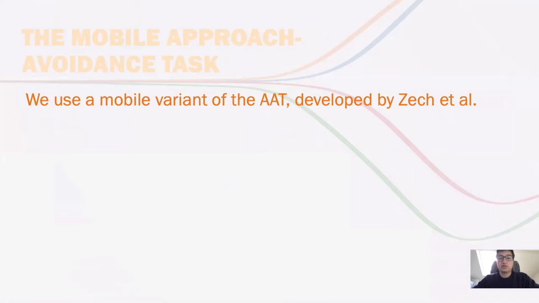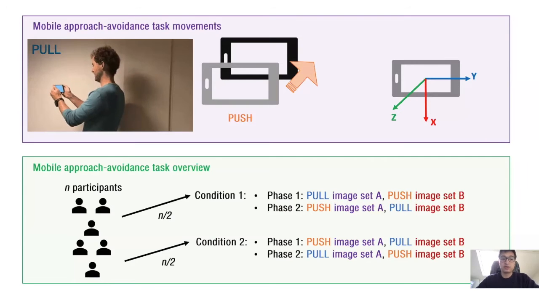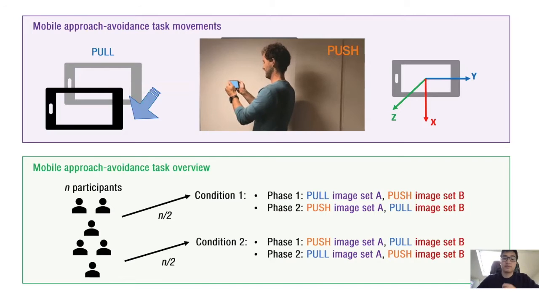In particular, we use a mobile variant of the AAT developed by Hilmar, which can be deployed remotely, which is one of its nice advantages. The MAAT works as follows: participants, upon the presentation of a stimulus, either pull the phone towards them or push the phone further away from them.